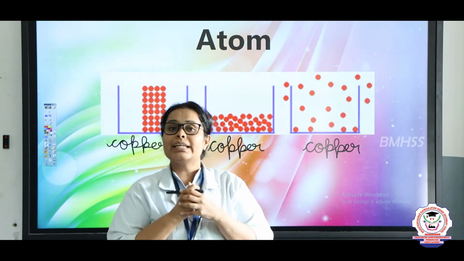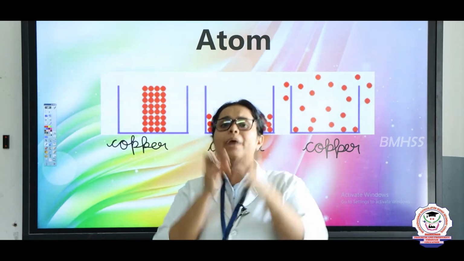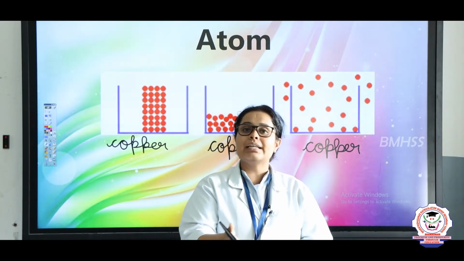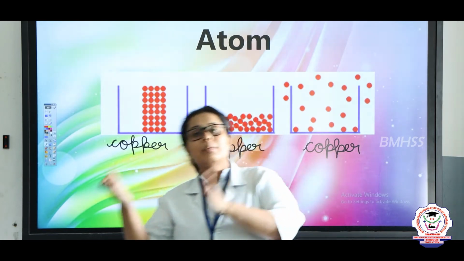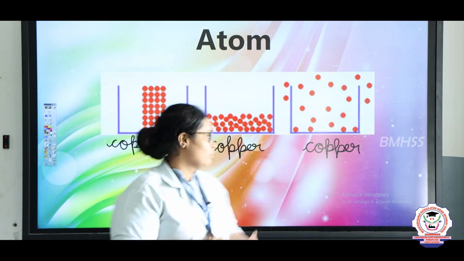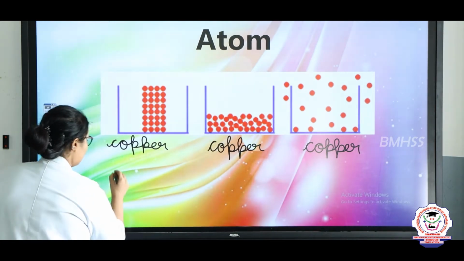So, here we can say that any small particle of an element, which can be independently existent or cannot be independently there, is known as an atom. So, what is the definition, children?